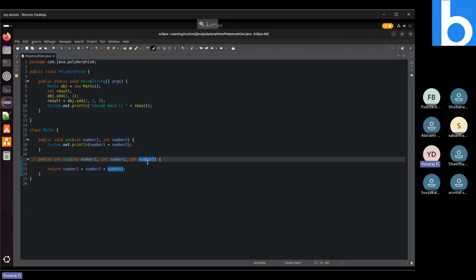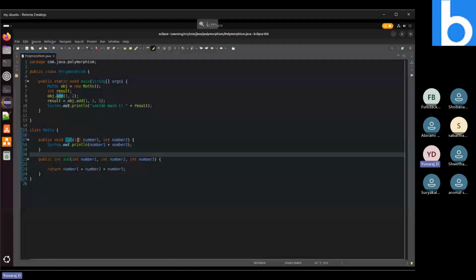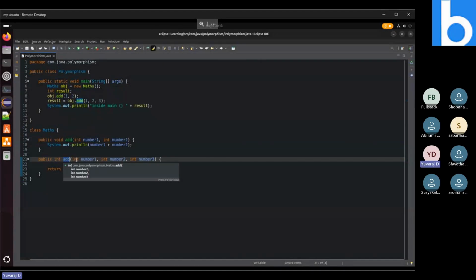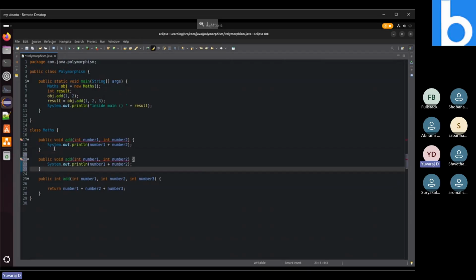Okay, I understand your question, I will reply. Method overloading means the method name will be the same and it will differ in the parameters we are providing. Here one method is there with two parameters, of type int, and we have another method that contains three parameters, and each and every parameter is an integer. So Abhirami is asking, can we replicate the same method?